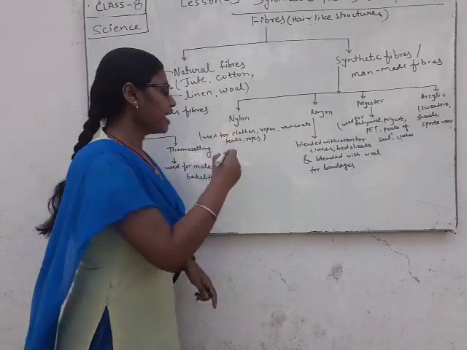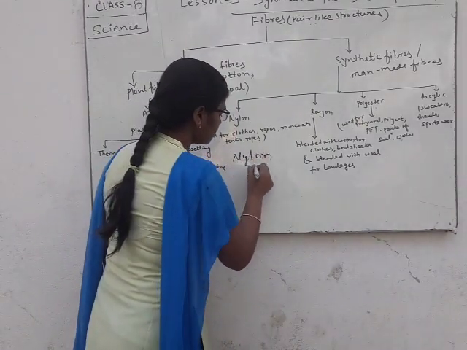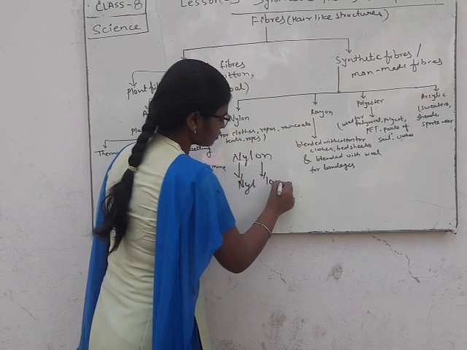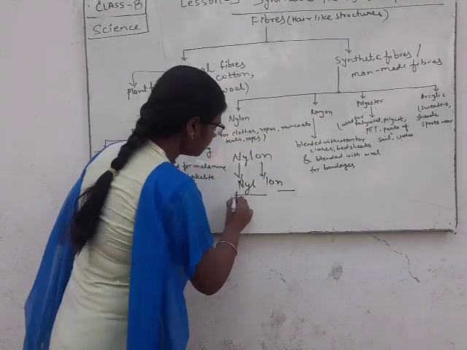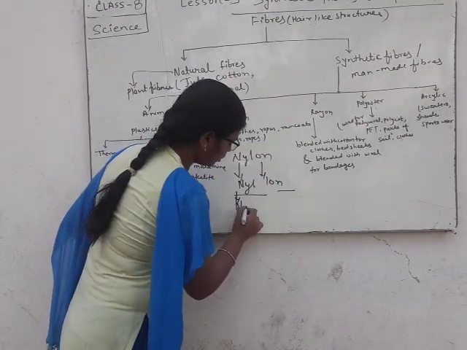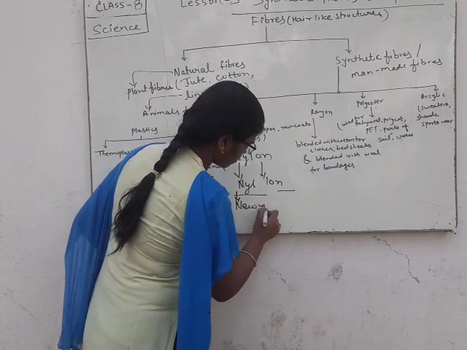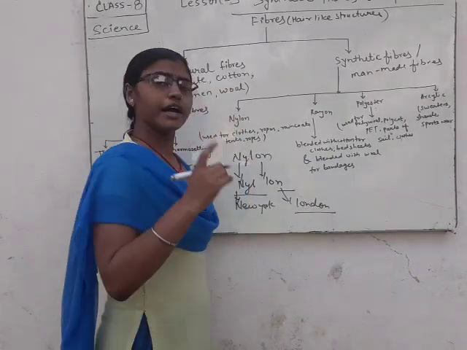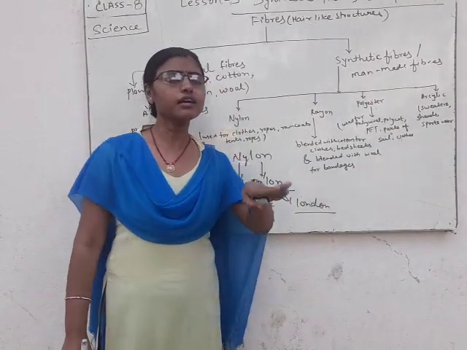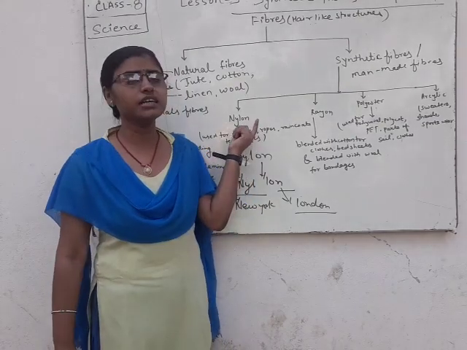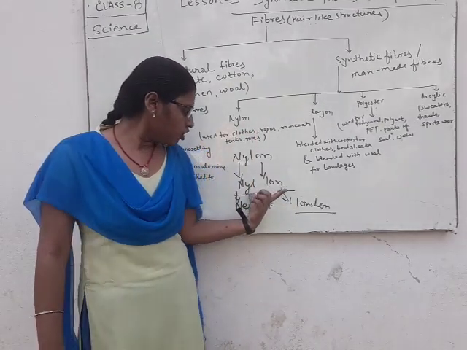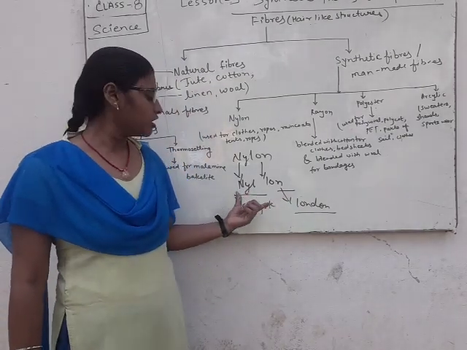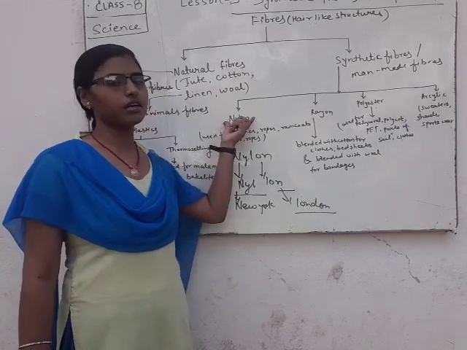Nylon. Nylon, you see here, ny and lon. Ny means New York and lon means London. They were made in two places, New York and London. So their name is nylon. It means they were made from two places, New York and London.